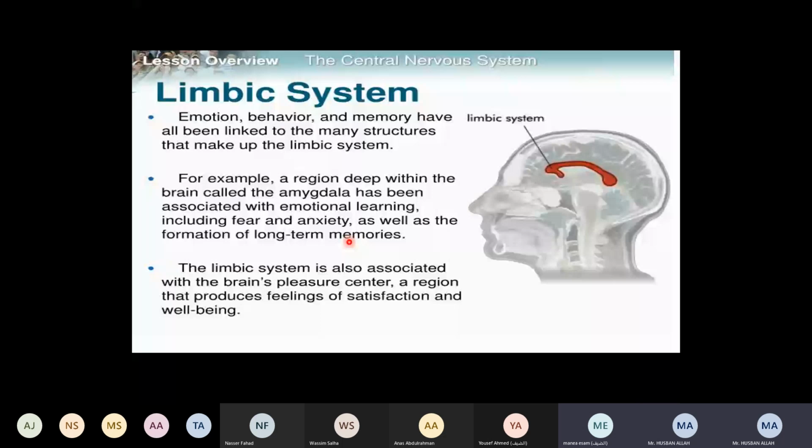Another example is regarding the body system. We are talking about long-term memory in the body system. For example, we take a vaccine against a virus. This vaccine is actually a memory that our body system gets against that virus.